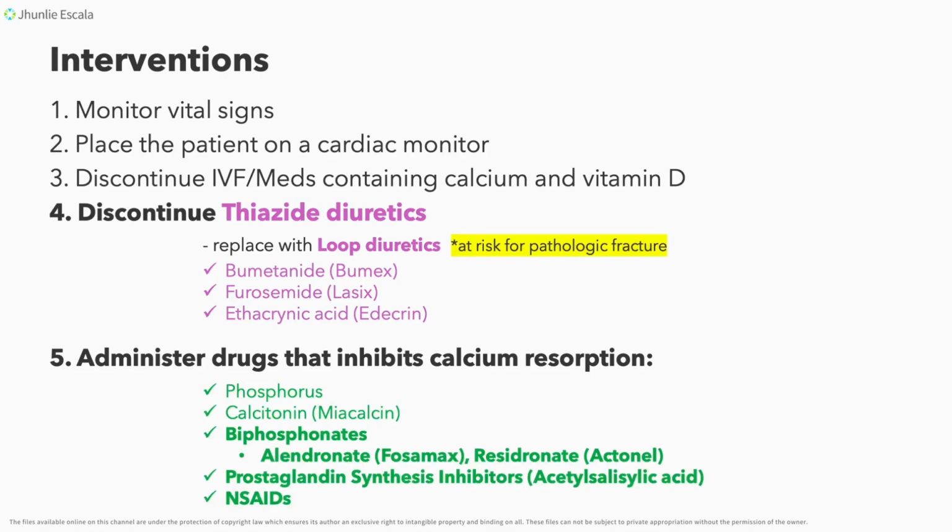Okay, so first is your phosphorus, okay, calcitonin, and also bisphosphonates. So, kapatid, kapag sinabi natin bisphosphonates, we have here your alendronate, Fosamax, risedronate, Actonel, yan. Prostaglandin synthesis inhibitors, which includes your acetylsalicylic acid and also your NSAIDs.